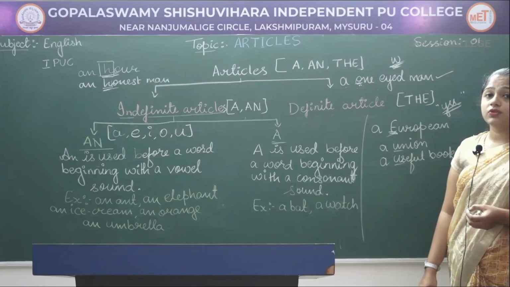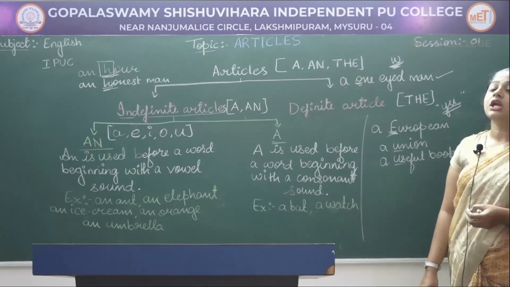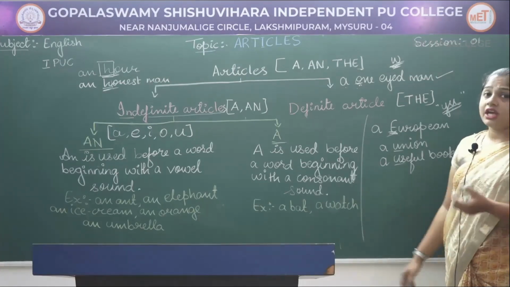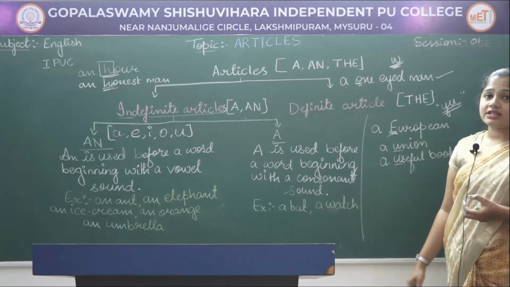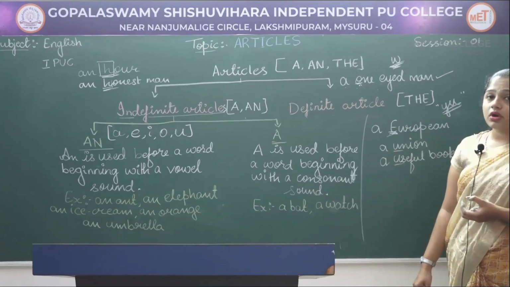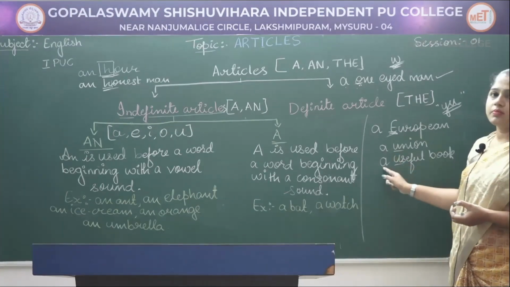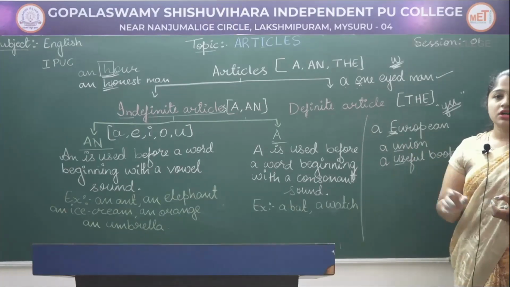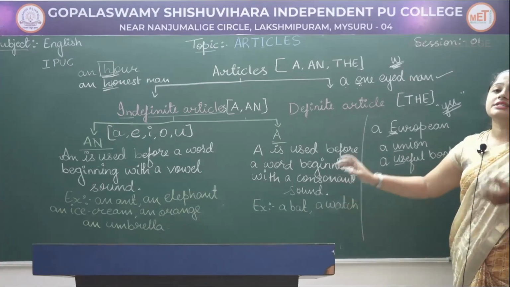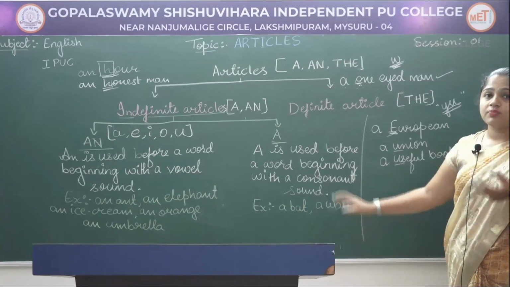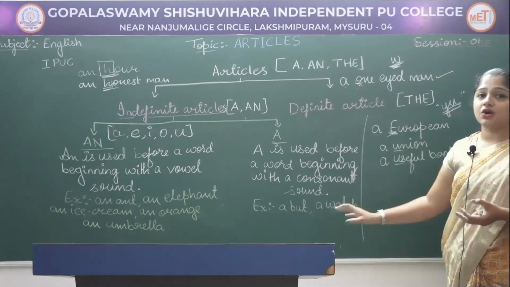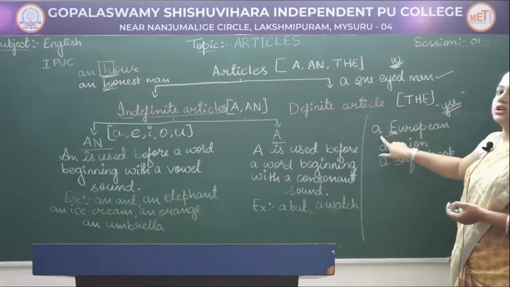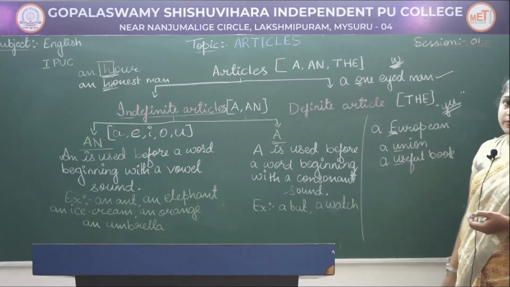We say a useful book and a union, that is the Y sound. So Y is a consonant, hence we pronounce it as union and useful book. Hence we have to use a before these words. Basically we use a before a consonant sound, that is the W sound, then the Y sound.